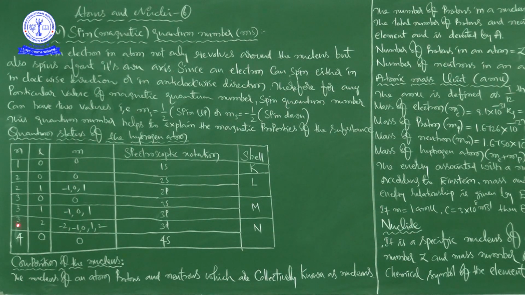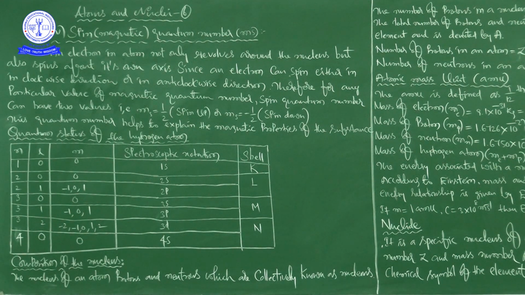Next, n value is 3 and L value is 2 and m value is minus 2, minus 1, 0, 1, 2. Spectroscopic notation is 3d and it corresponds to the N shell.